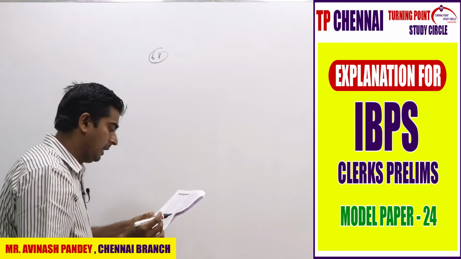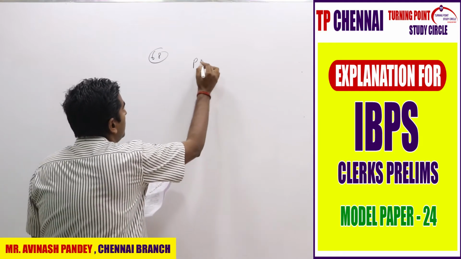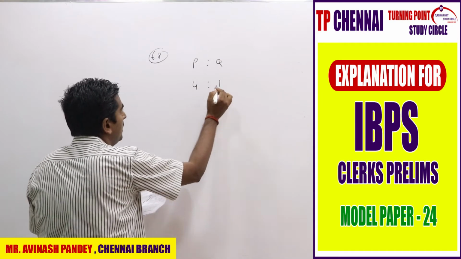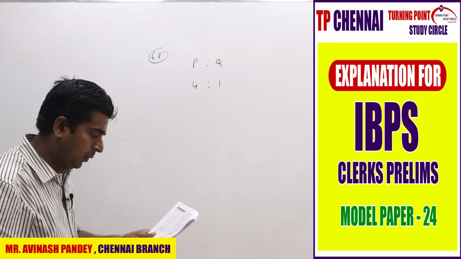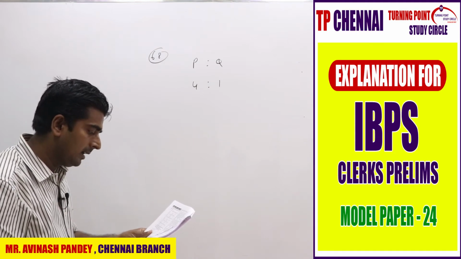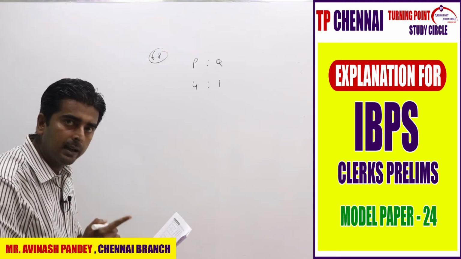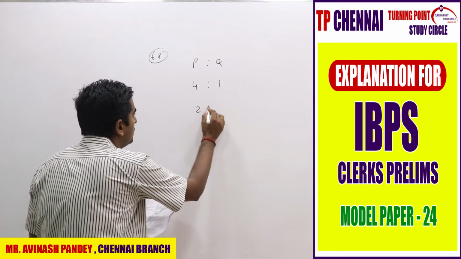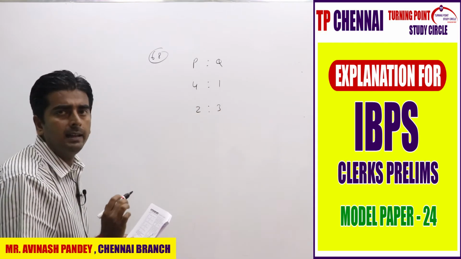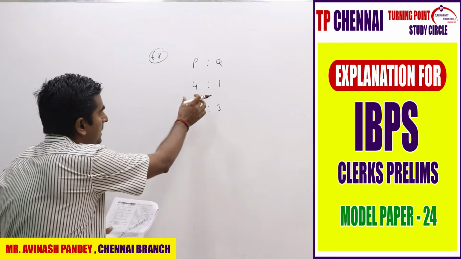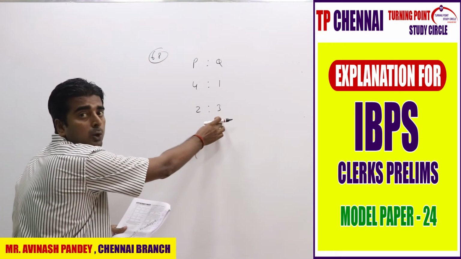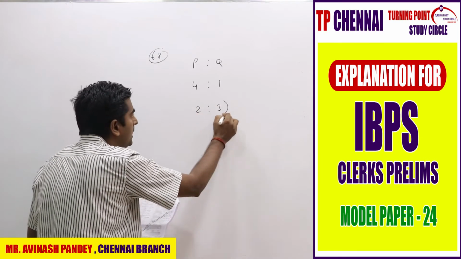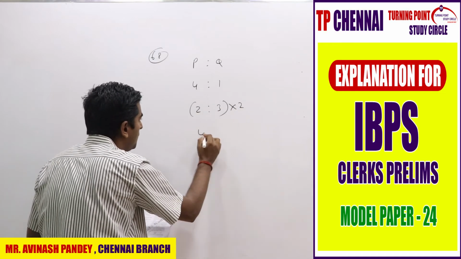So what have they given you? They have given you P and Q in the jar. What is the initial ratio? 4:1, right? Then they removed 10 liters from the mixture, and then they added 10 liters of liquid Q, so that the ratio is nothing but 2:3. So which part should be the same? P part should be the same. P part is 4, P part is 2. Make it the same.